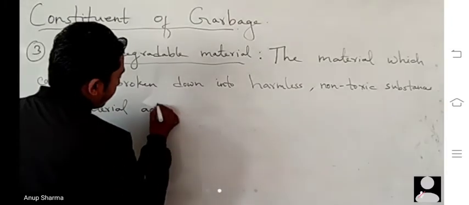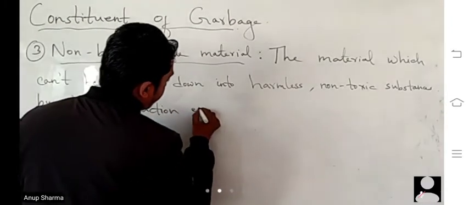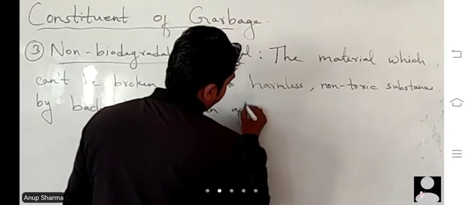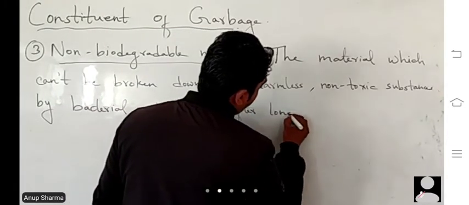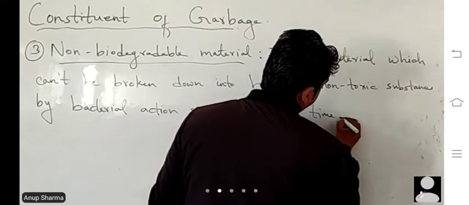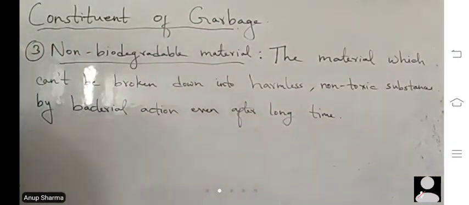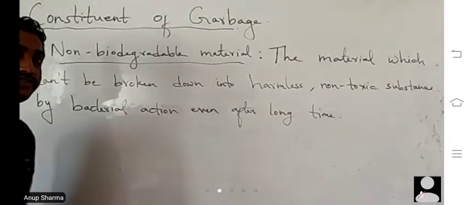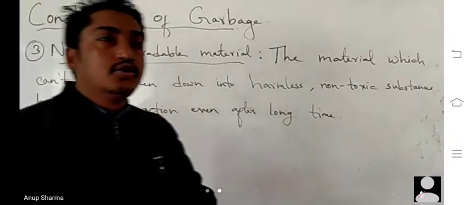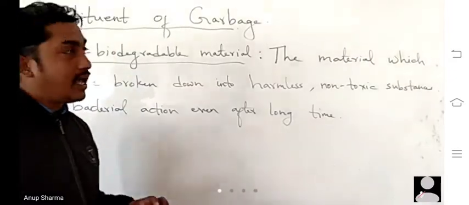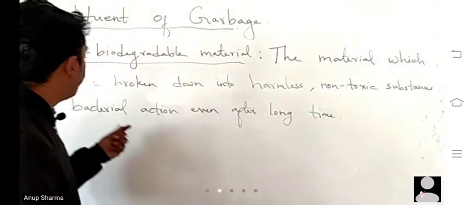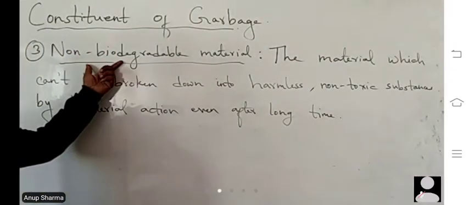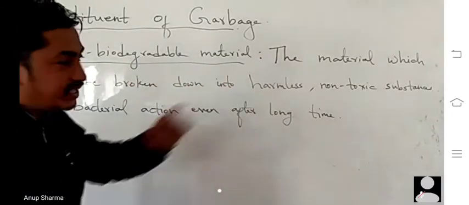So the material which can't be broken down into harmless non-toxic substances by bacterial action. Bacterial action means by the action of bacteria. Bacteria are useful for decomposing the materials, and the material which can't be decomposed by these bacteria are termed as non-biodegradable material. Example, we have